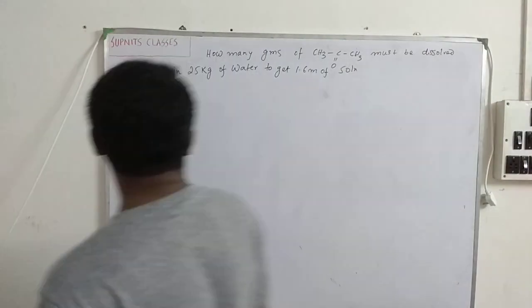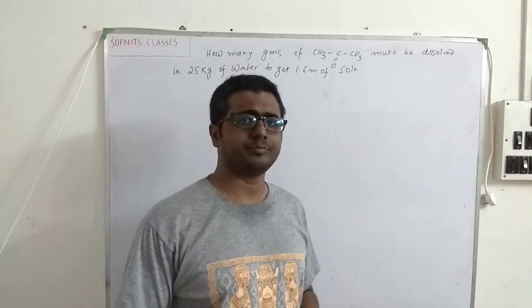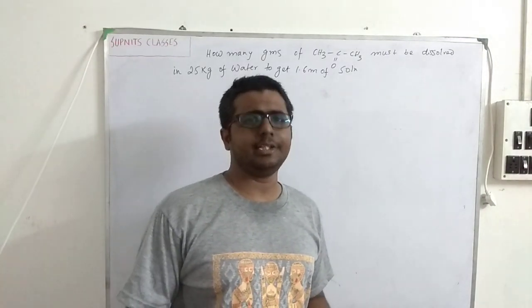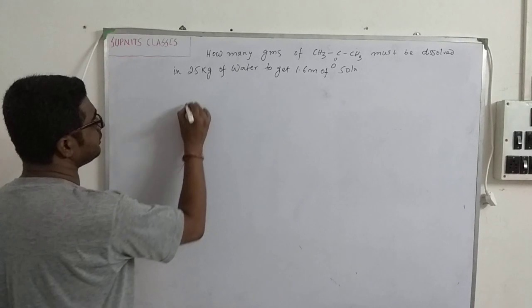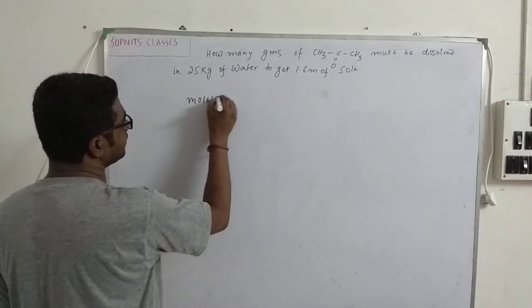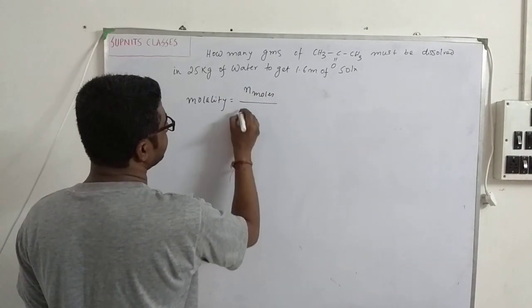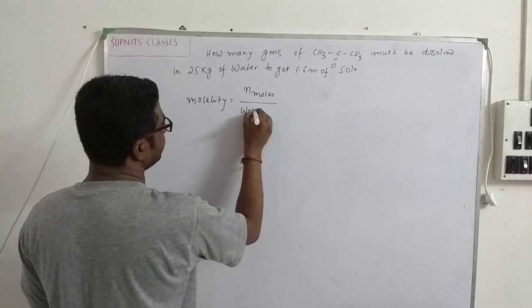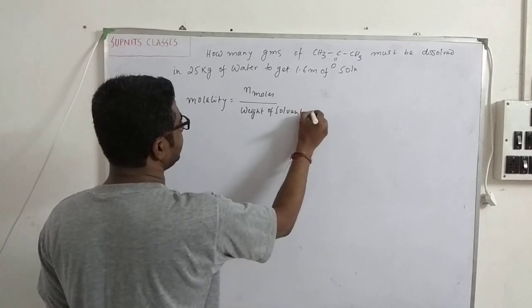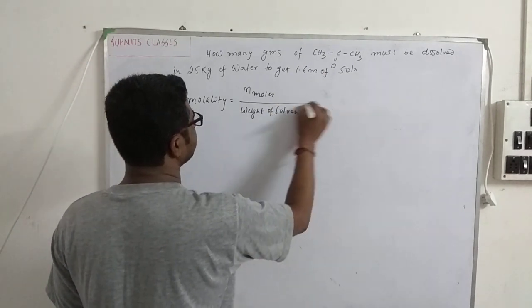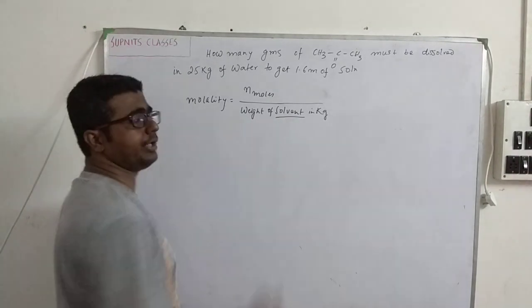Okay. Now the problem that we will discuss right now is on molality. Molality is another measure of the concentration of a solution. So we will first go into the formula of molality. It is equal to number of moles by weight of solvent in kg.